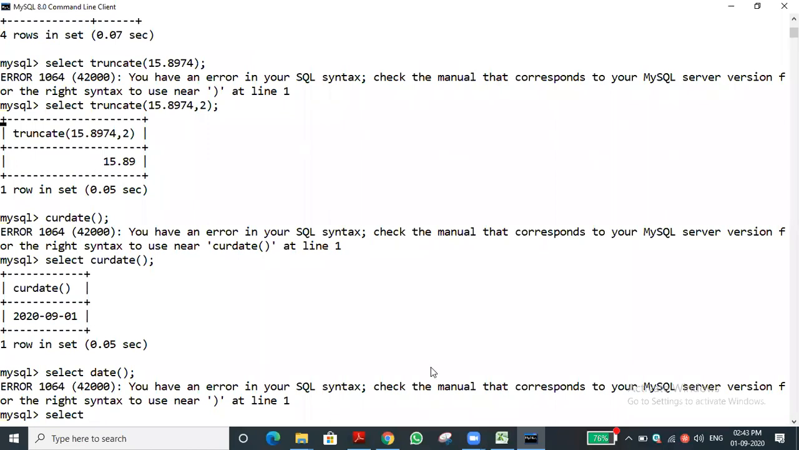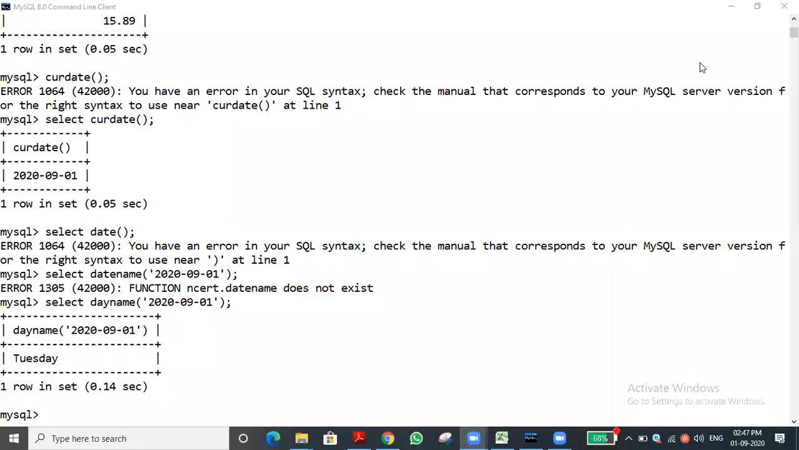Meanwhile, I'm typing it. Day name. We need to give the value, so let me give today's value. As you are seeing, if you want to find the day name, we need to give the entire date. Then it will tell which day today is. What is today's date? The day it will return. Let us see this.